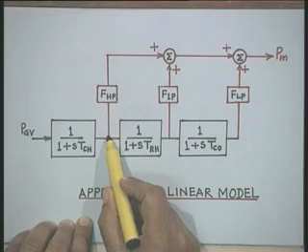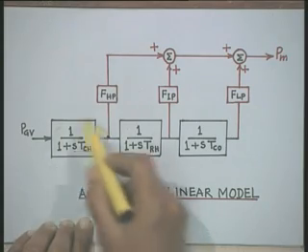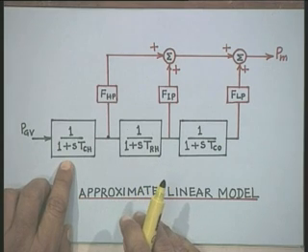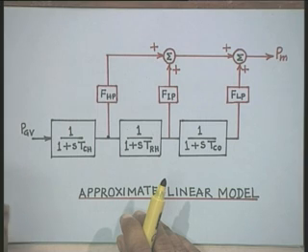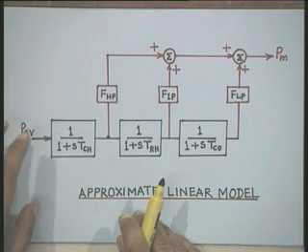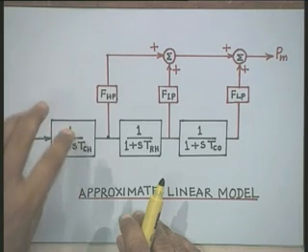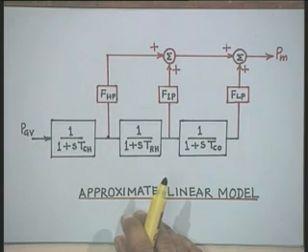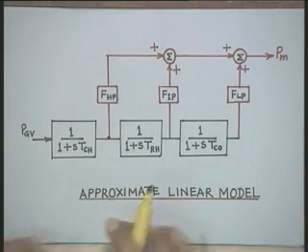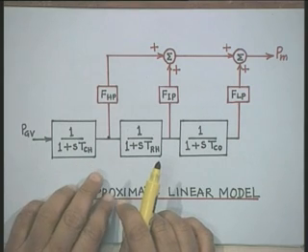Now this TCH will also include the time constant associated with the high pressure section. Therefore, this block diagram represents the vessel, that is the chest along with the high pressure section, and the total is represented by the time constant TCH.